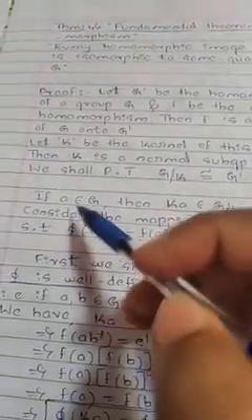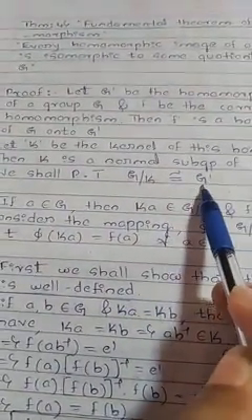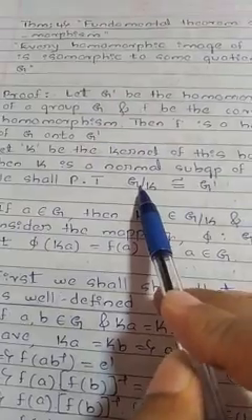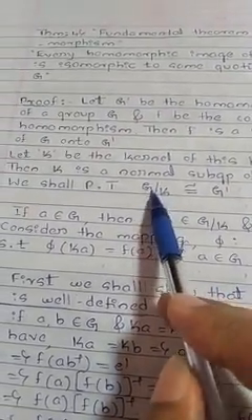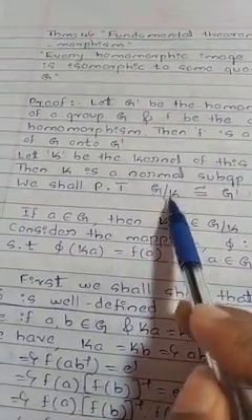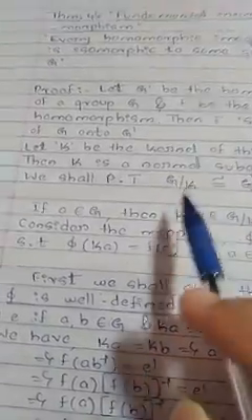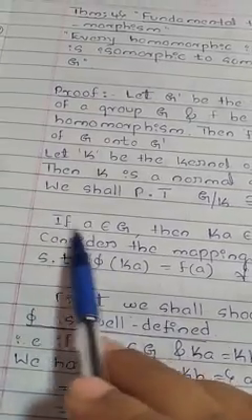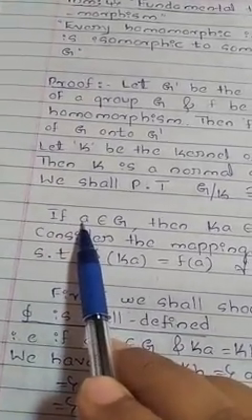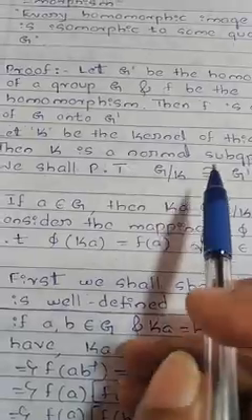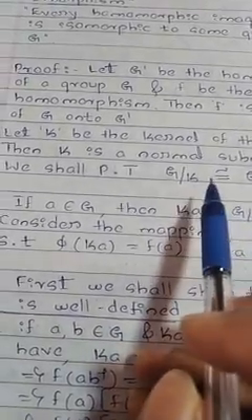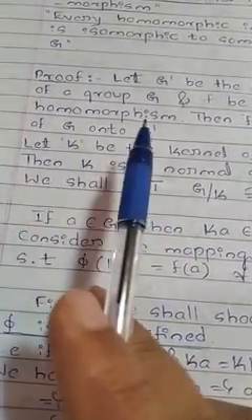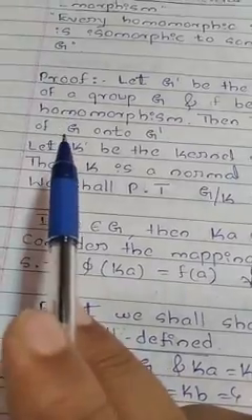Okay, what is the meaning of this? The homomorphic image of G, that is G dash, is isomorphic to the quotient group G by K. The quotient group is denoted by G by K, where K is the normal subgroup of G. Okay, let's start the proof. The actual proof starts from here. To prove isomorphism, it must satisfy the one-one and onto conditions, and then the homomorphism condition.